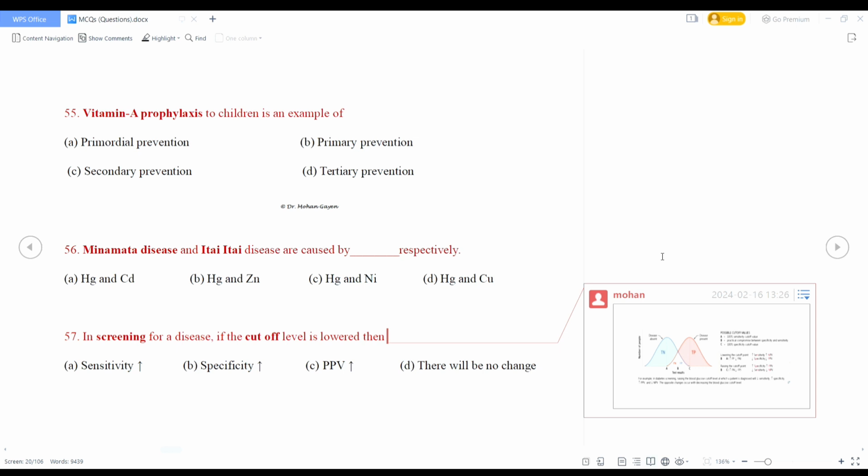So when false negative is decreased, then sensitivity will be increased automatically because sensitivity is equal to true positive by true positive plus false negative. So in the denominator, false negative is decreased, so sensitivity will be increased.